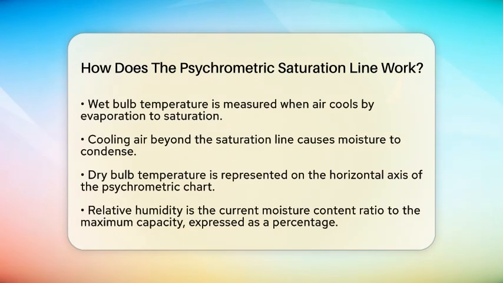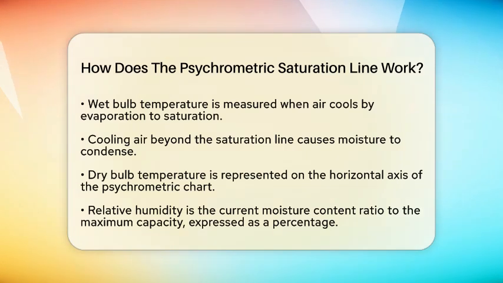Understanding this concept requires a few key terms. First, dry bulb temperature is shown on the horizontal axis of the psychrometric chart. Next, relative humidity is the ratio of the current moisture content to the maximum moisture the air can hold, expressed as a percentage. The saturation line corresponds to 100% relative humidity.